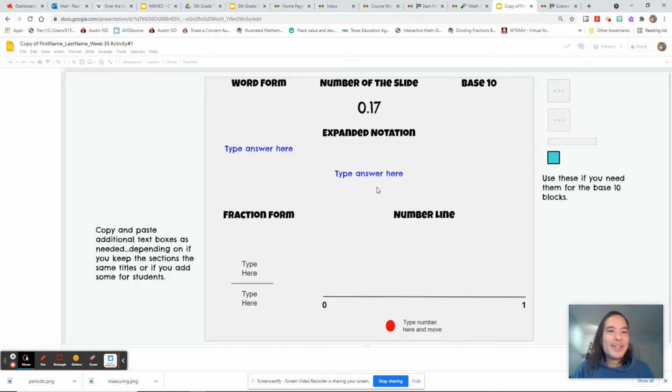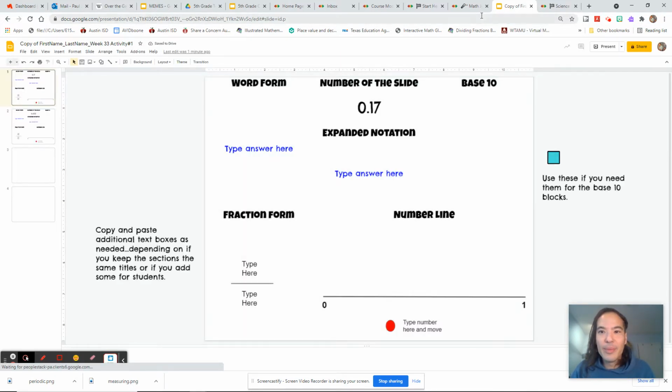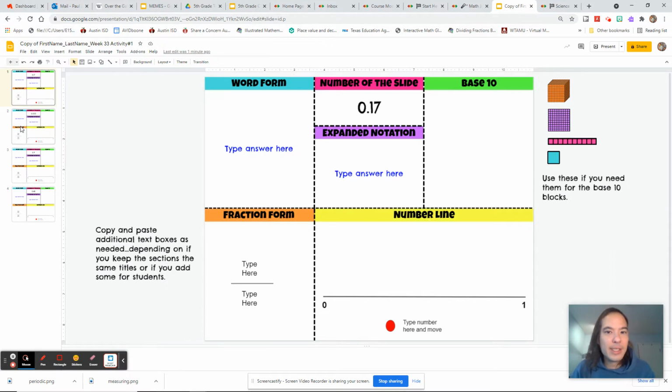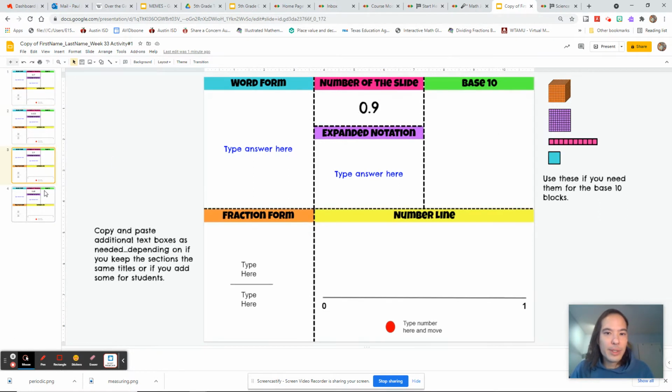So today's assignment is basically the same kind of stuff that you've been doing since probably 4th grade. They're going to give you a number, and then you are going to show all the different versions of that number. So what I'm going to do is walk us through at least some of these.